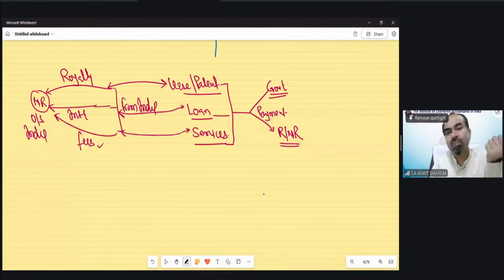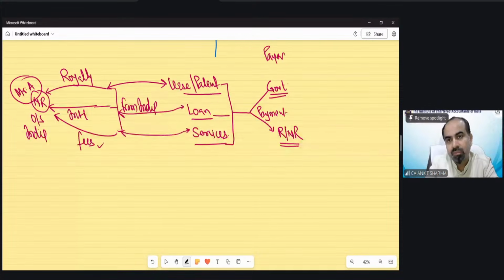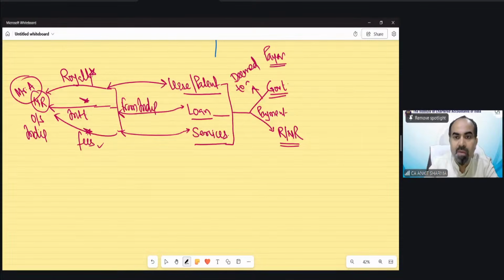Suppose Mr. A, a non-resident, receives royalty, interest and fees in response to a lease, loan or services provided into India, and if the payer is our government, then these payments, whether royalty, interest or fees, will always be regarded as deemed to arise from India.